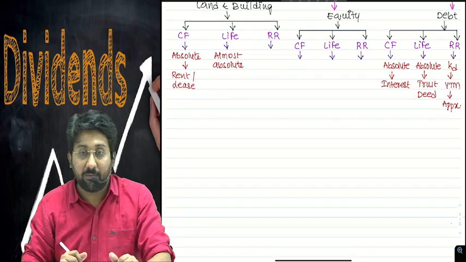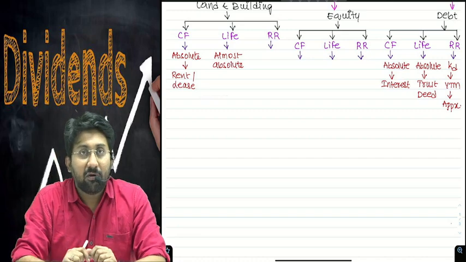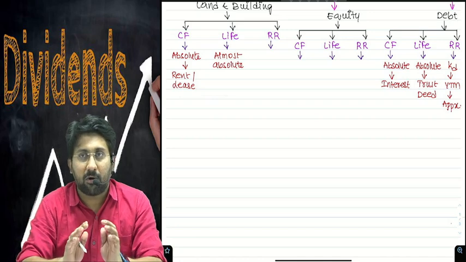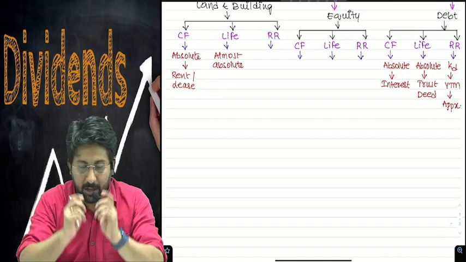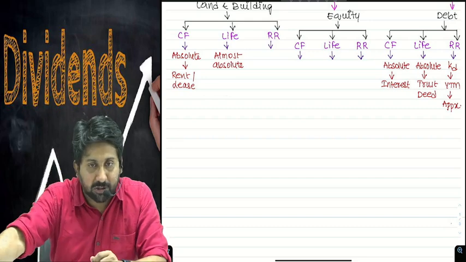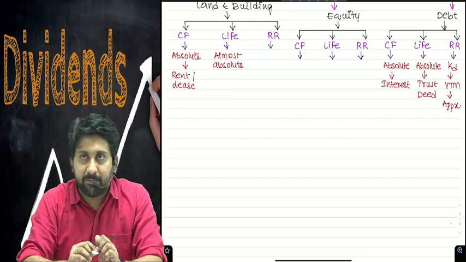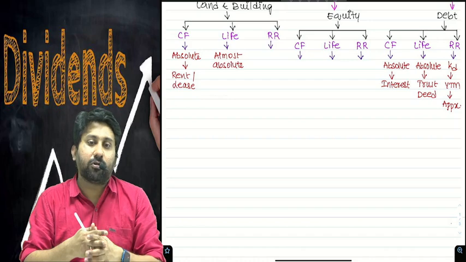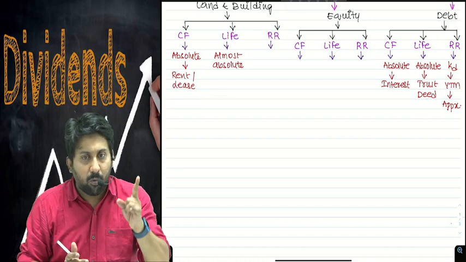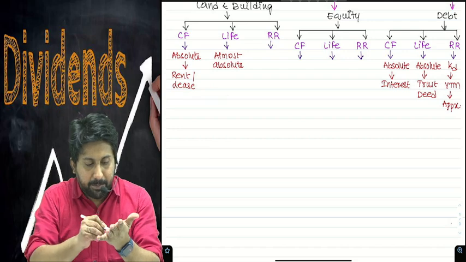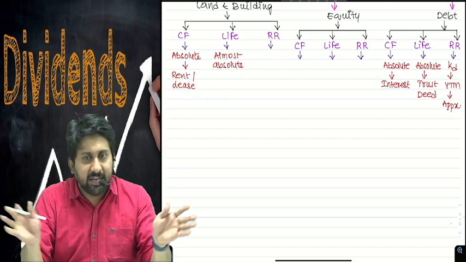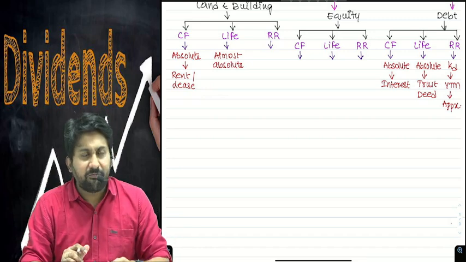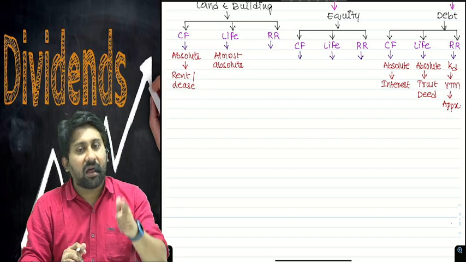Required return is a query now. In CA Inter, we will have a chapter called cost of capital, where you will learn about a concept called weighted average cost of capital. So exactly what do we mean by weighted average cost of capital? It means it is not just equity, it is not just debt, it is a blend of both of them. Okay, so it depends. What is your required return? If I purchase my building using entire equity or my own funds, I will call the required return KE. If only through debt, I will call it KD.